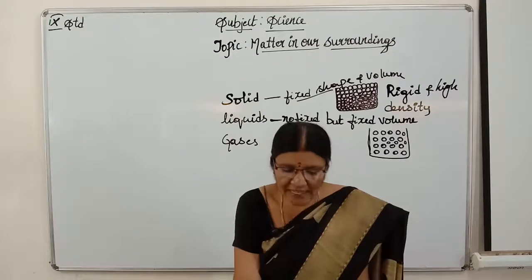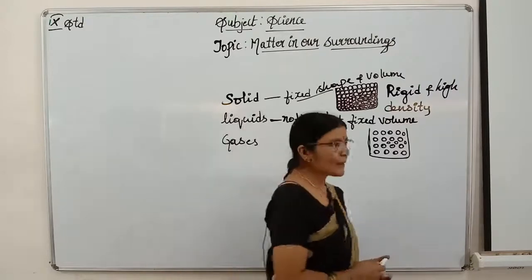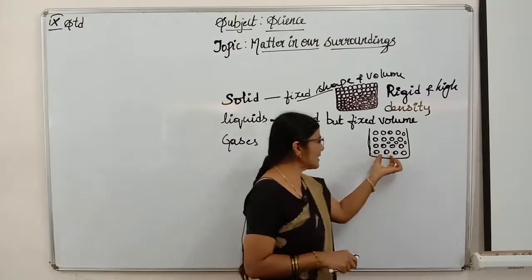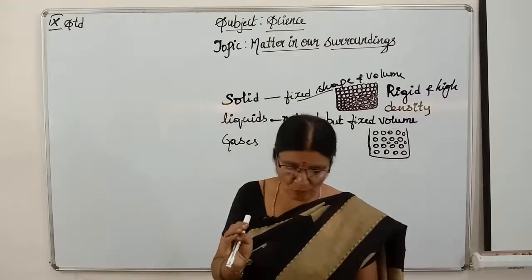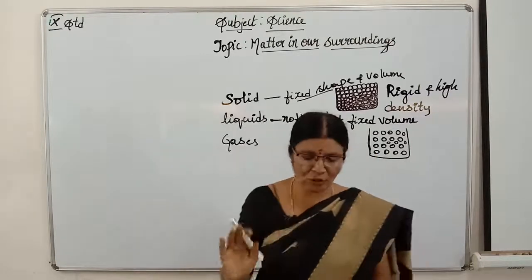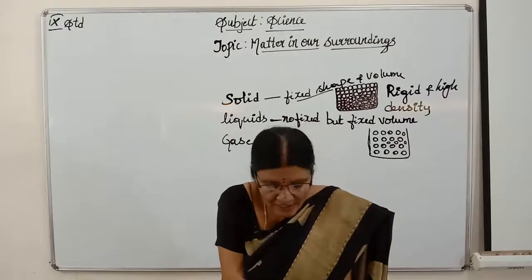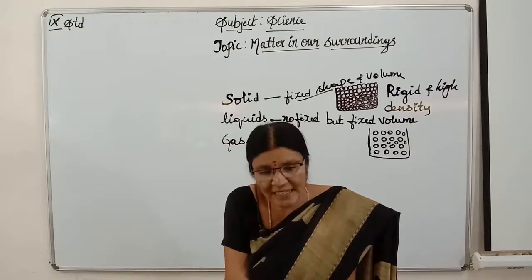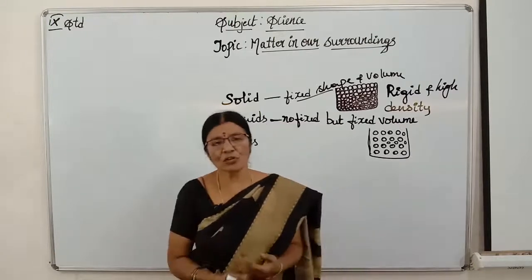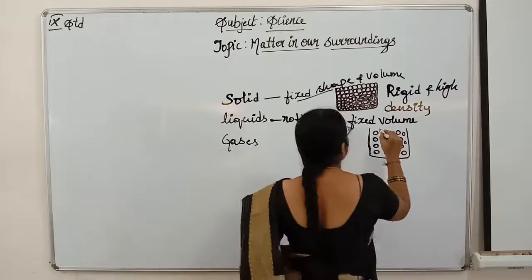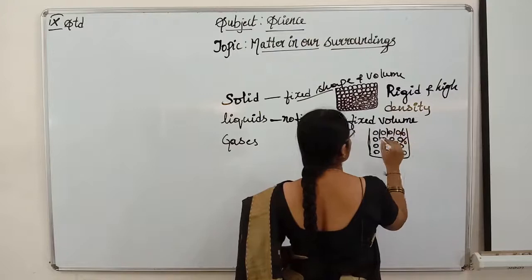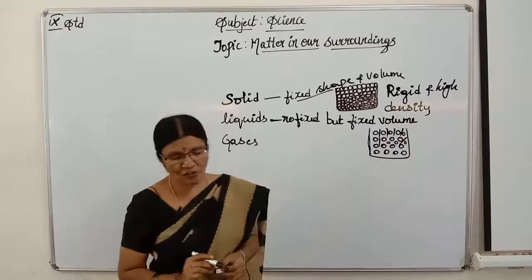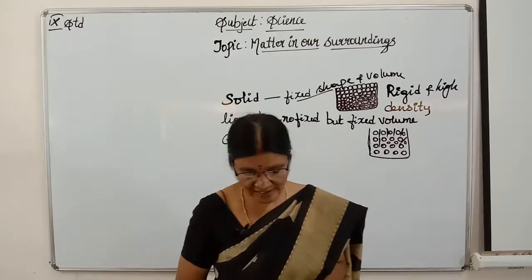Second point, liquids are generally incompressible. We cannot easily compress liquids because less space is there. Only moderately, a little we can compress, but not highly, children. The particles of liquids are moderately packed. Space exists between the particles, less force of attraction. Here, very less force of attraction, isn't it? If it is densely packed like this, we have more force of attraction. Here, force of attraction is less in liquids, children.